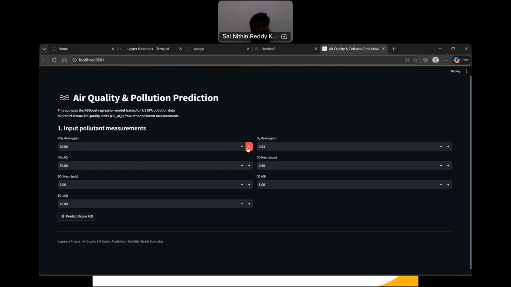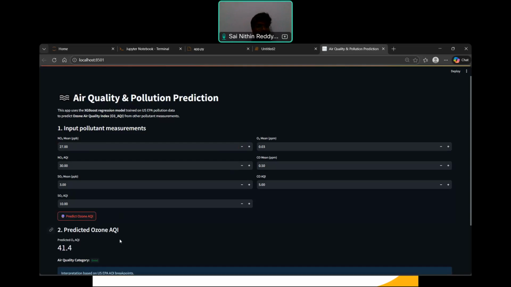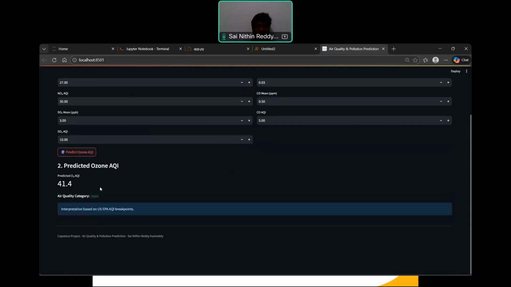Or you can increase the values to whatever you want, and there you go. It shows the predicted O3 AQI for the given values. The app uses the trained XGBoost model to instantly predict the ozone AQI. It then displays the predicted AQI, the AQI health category, whether it is good or not, as you can see here, and also a health interpretation message. This makes the model practical and easy for real world use.